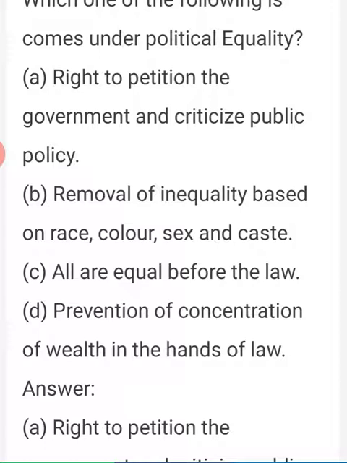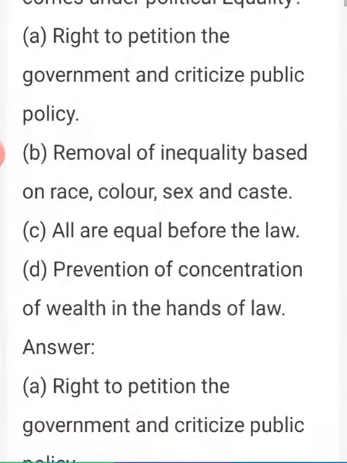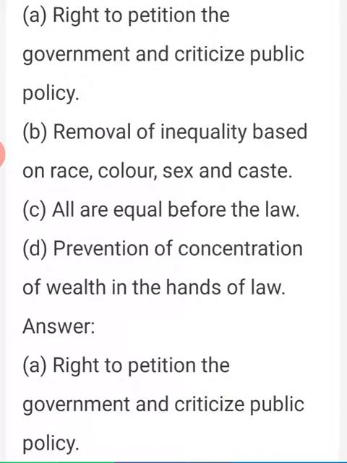C, all are equal before the law. D, prevention of concentration of wealth in the hands of few. Okay, the correct answer is option A, right to petition the government and criticize the public policy. Okay, correct one is option A.